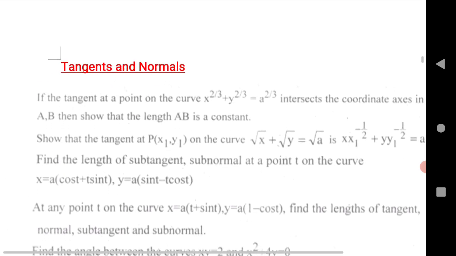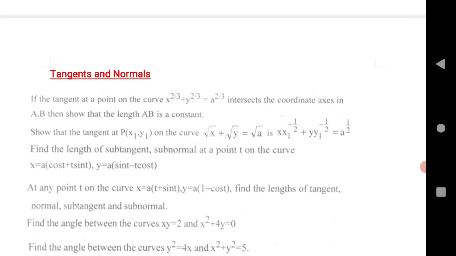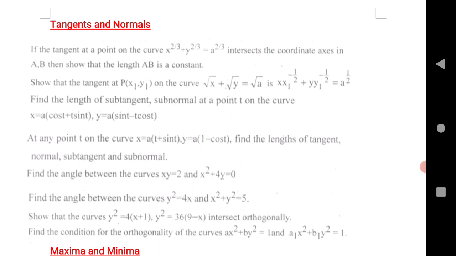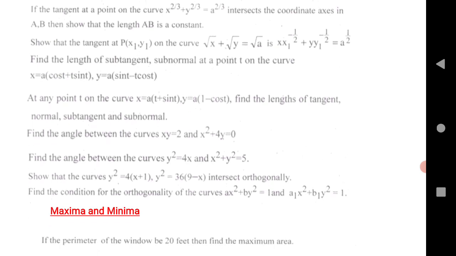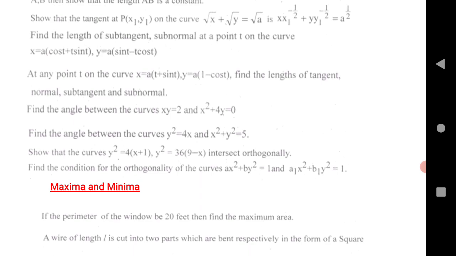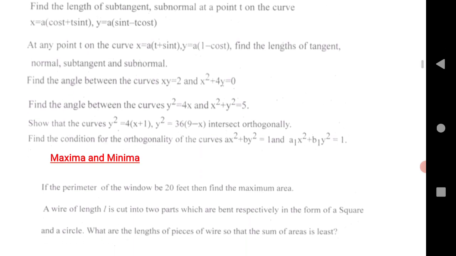Next chapter is tangents and normals. This tangents and normals is a very scoring chapter. If a tangent to a curve is given, find the coordinates of A and B. If the tangent to the curve intersects the coordinate axes at A and B, show that the length AB is a constant. Next, show that the tangent at a point on the curve root x plus root y equals root a. You have to prove this one. Next, find the length of subtangent and subnormal to the curve. Next, for any point on the curve, find the length of tangent, normal, subtangent.